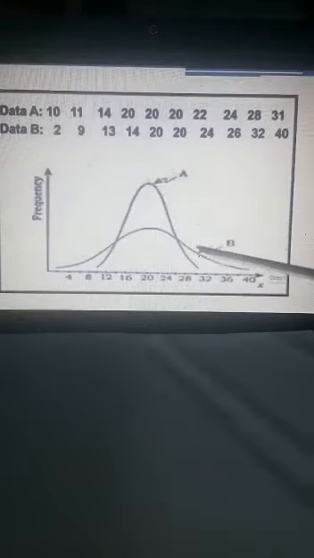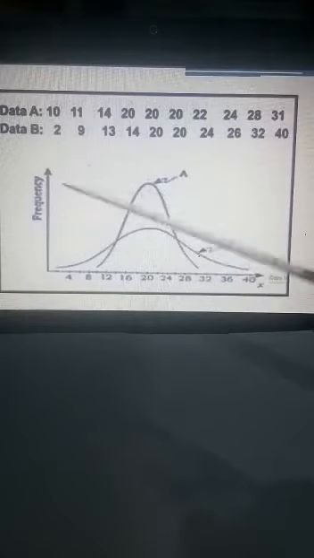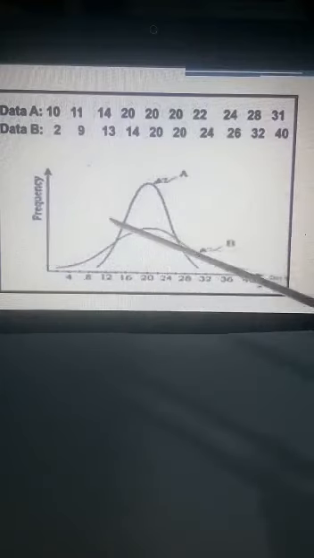So when we try to draw the frequency distribution curve, in series A the data lies near the mean value, so it will be like this. But in series B, the data is widely scattered. So if this is the mean value, the data is scattered away. The measures which give the information about how much the data is scattered or spread away are known as the measures of dispersion.